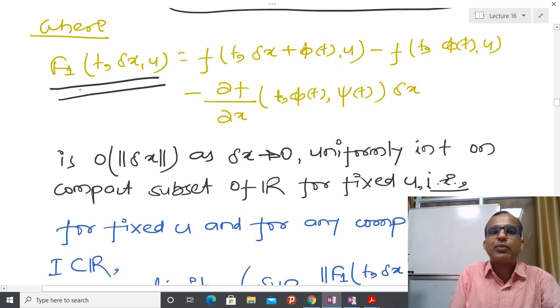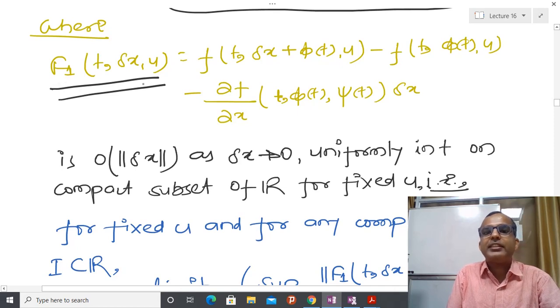I am assuming that whatever function f1 I have defined is continuous, because I am assuming that everything is continuous. So addition or subtraction of two continuous functions is again a continuous function.